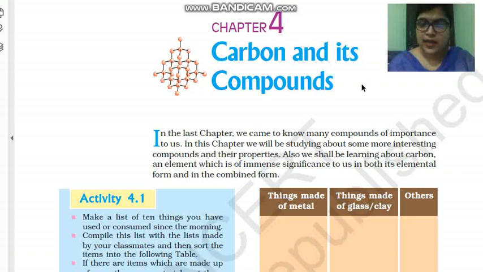Welcome once again. Today we will start a new chapter of chemistry, that is Chapter 4, Carbon and its Compounds. Children, in the last chapter we came to know many compounds of importance to us, as well as the reactivity and chemical reactions of metals and non-metals, their physical properties, chemical properties, formation of ionic compounds, and various properties of ionic compounds.